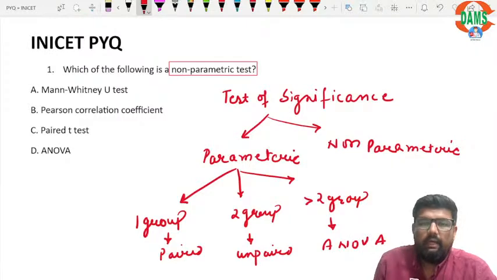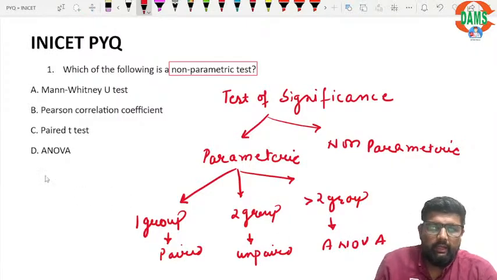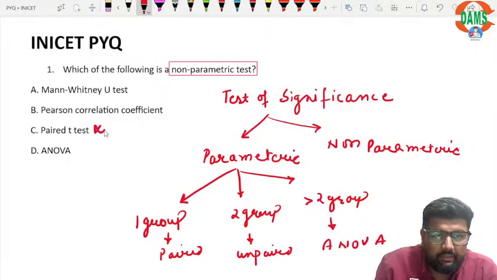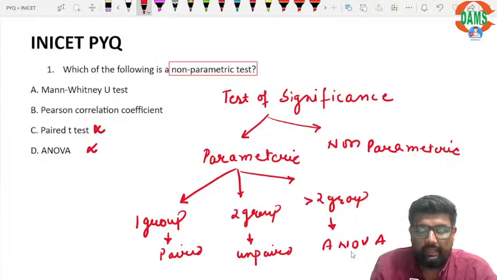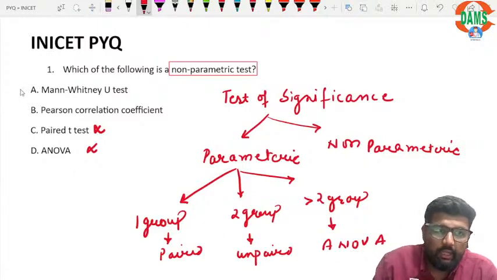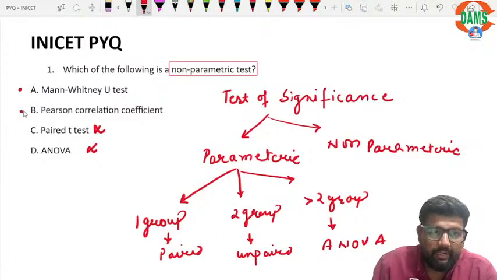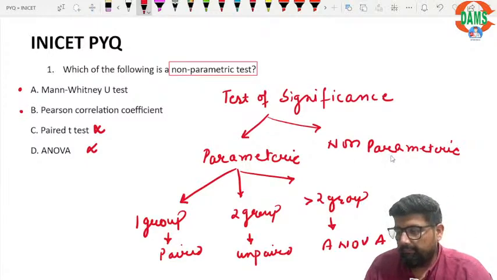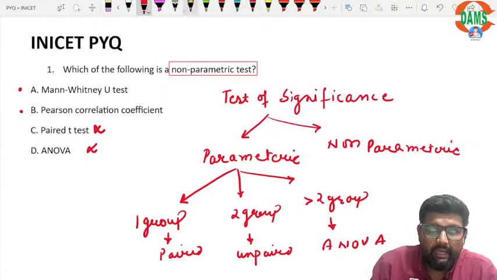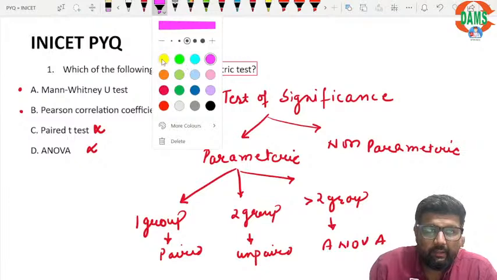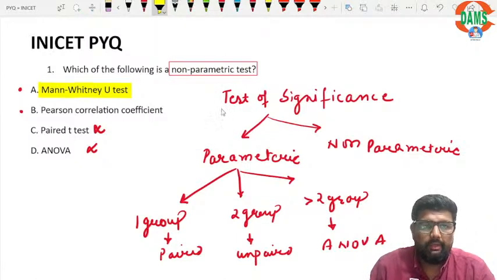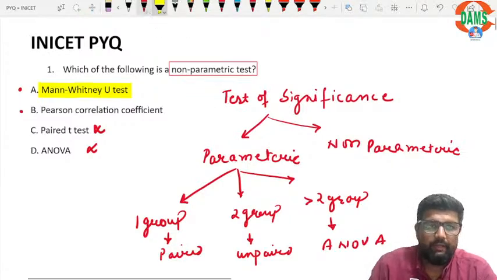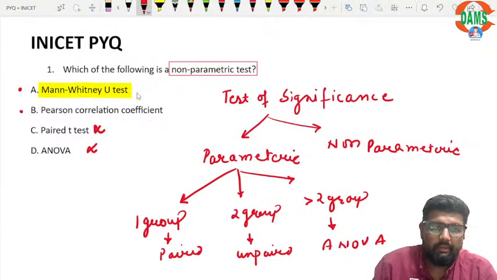It is ANOVA, right? So paired t-test is ruled out because it is a parametric test. ANOVA, I already told you it is a parametric test, so it is also ruled out. Now I have two options, option A and option B. So option A is the correct answer here. Mann-Whitney-Wilcoxon test is a non-parametric test.